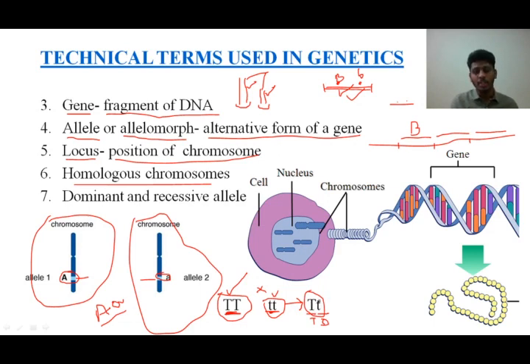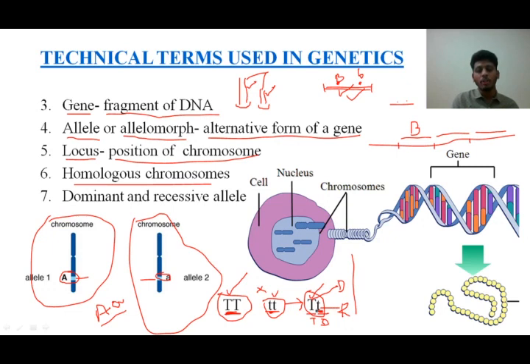So here, in this case, the capital T will express, and the plant is very tall in nature. Since this capital T is expressing, we call it a dominant allele. And since the small t is not expressing, this small t is getting suppressed by this capital T, because this is expressing without allowing this one, right? So this small t is not expressing, so that's why we call it a recessive allele.